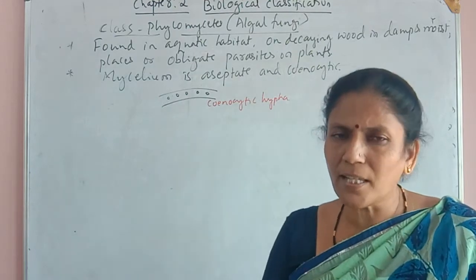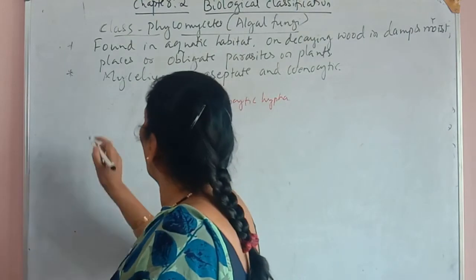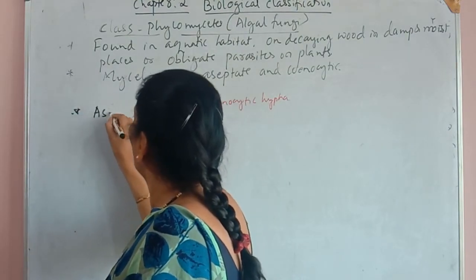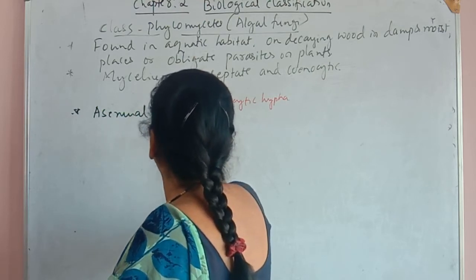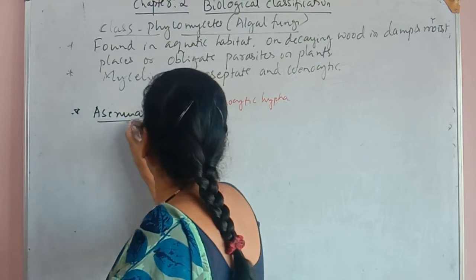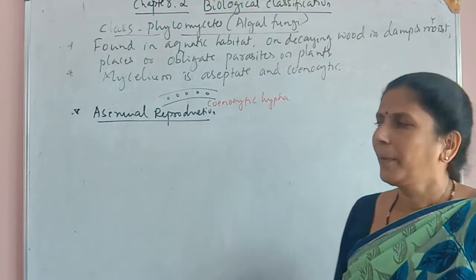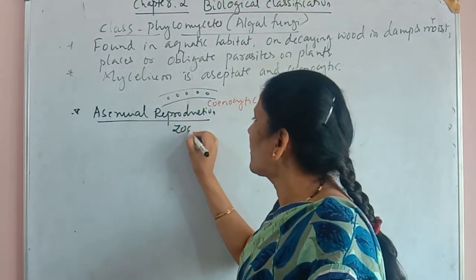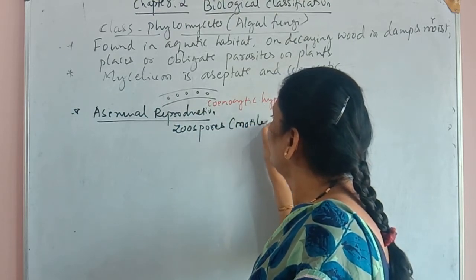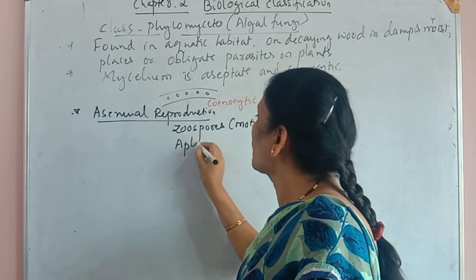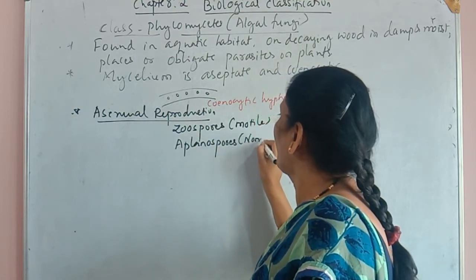Next is asexual reproduction in Phycomycetes. Asexual reproduction in class Phycomycetes takes place by zoospores, which are motile, or aplanospores, which are non-motile.